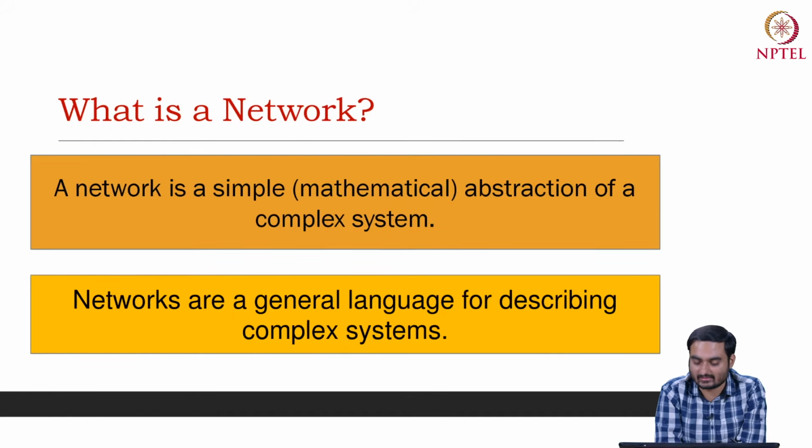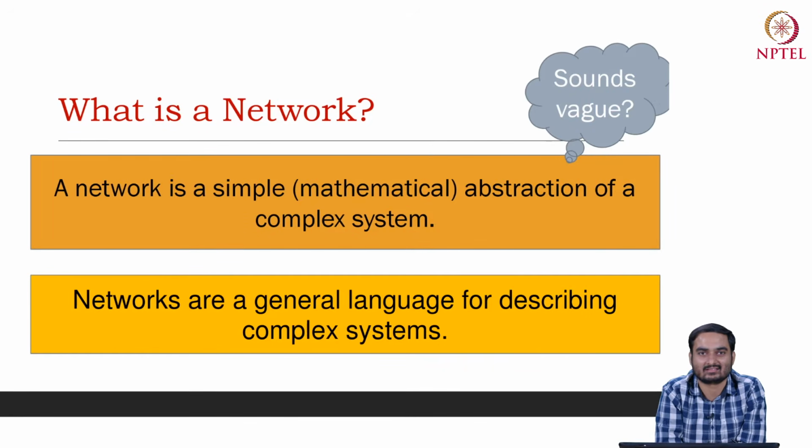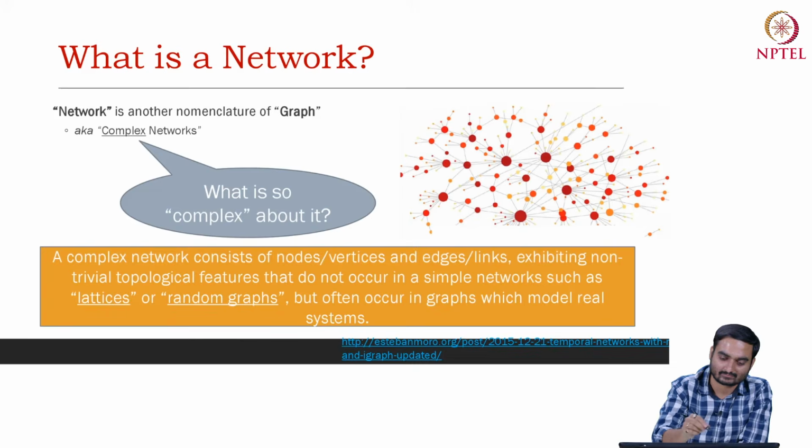Networks are also called a general language for describing complex systems. Think of it as a language. For example, we use Python or Java as a way to let the computer understand what we are saying. Similarly, you think of networks as a language to understand entire complex systems. If these definitions sound a little vague, don't worry. I will give you a concrete definition of what is a network.